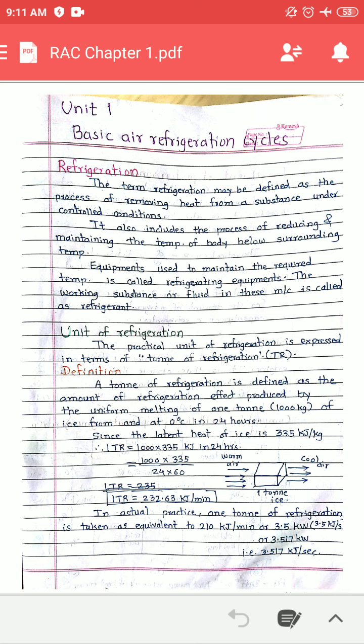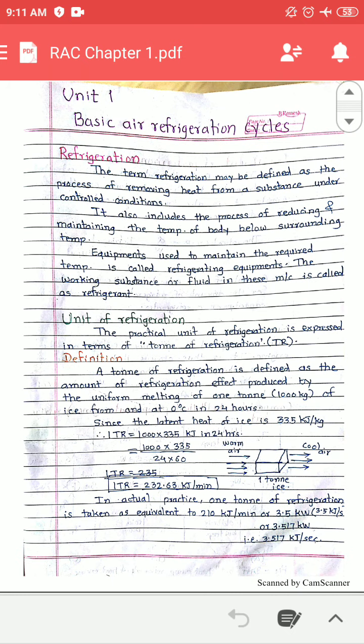For this purpose, some equipment is required for doing the refrigeration. These are called refrigerating equipment, and the working substance used as a fluid through this refrigerating equipment is called a refrigerant. Now once we have understood what refrigerant and refrigeration are, we have to understand the unit of refrigeration.